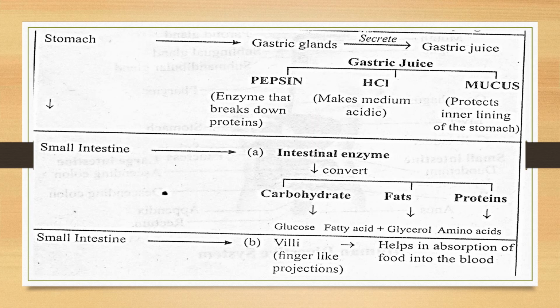After this, when we talk about the stomach, in the wall of the stomach there are gastric glands, small cell-like structures, which secrete the gastric juice. Inside the gastric juice, three main components are present. First is pepsin. Pepsin is the enzyme which helps break down complex proteins into simple amino acids. Then the HCl is a chemical, and it's very dangerous, very harmful.